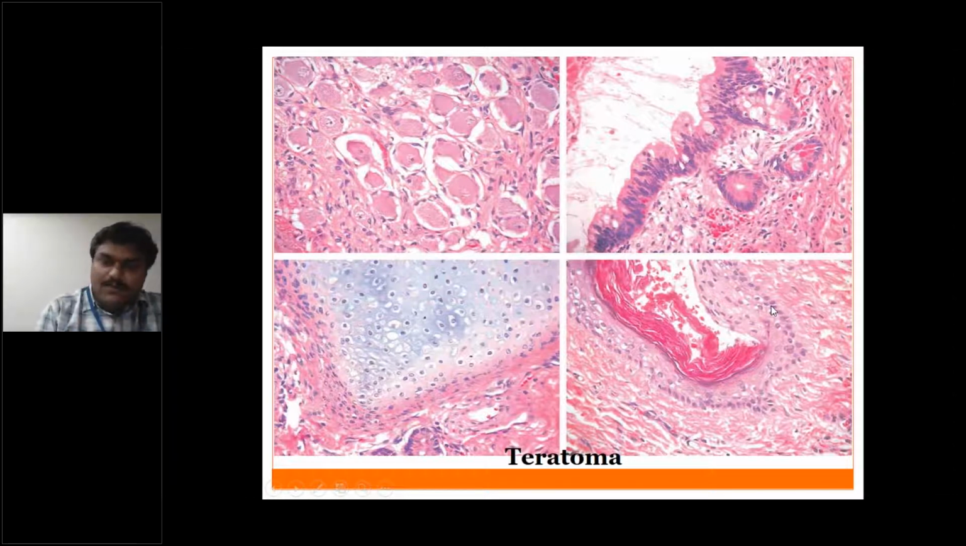You can see the stratified squamous epithelium, which is derived from the ectodermal layer, and the cartilage from the mesenchymal layer. Respiratory epithelium is from the endodermal layer, and neural tissue is derived from the neuroectodermal layer. So teratomas usually contain elements derived from all three germ layers. If it contains mature elements, we call it a mature teratoma. If it contains immature tissues like glial cells, then we call it an immature cystic teratoma.